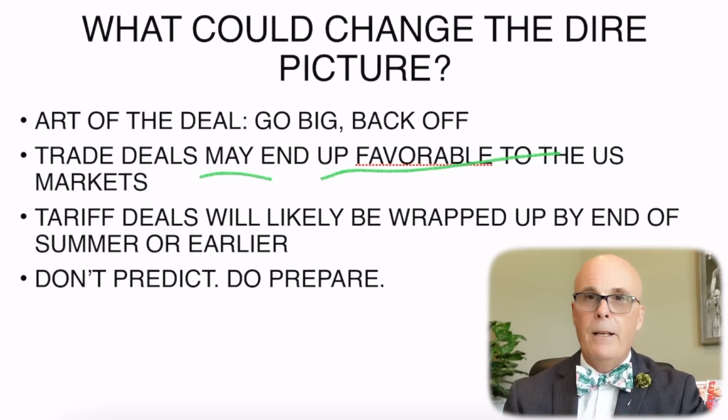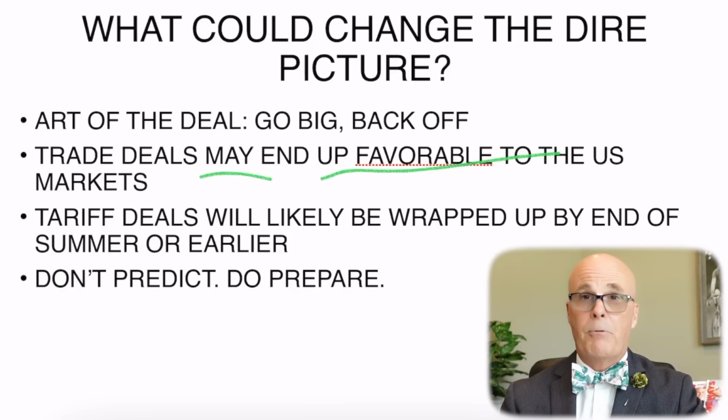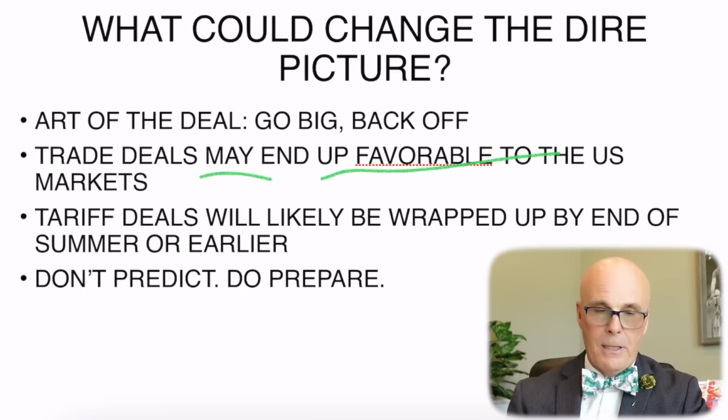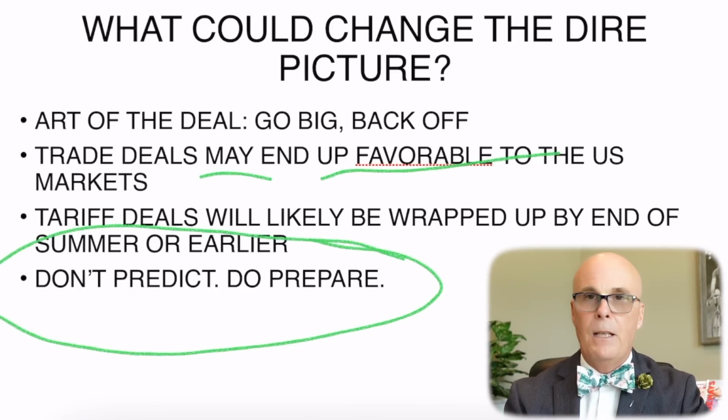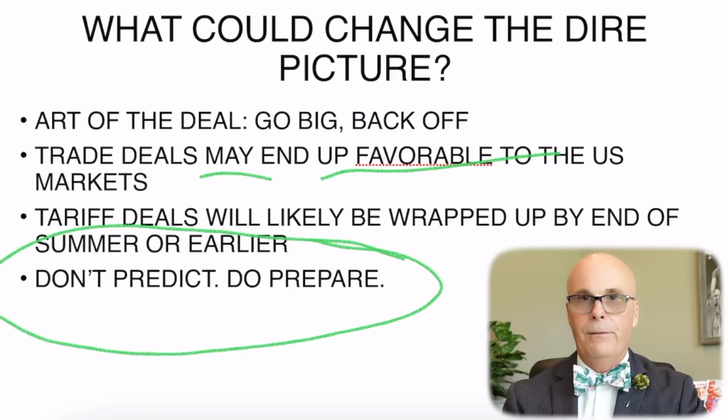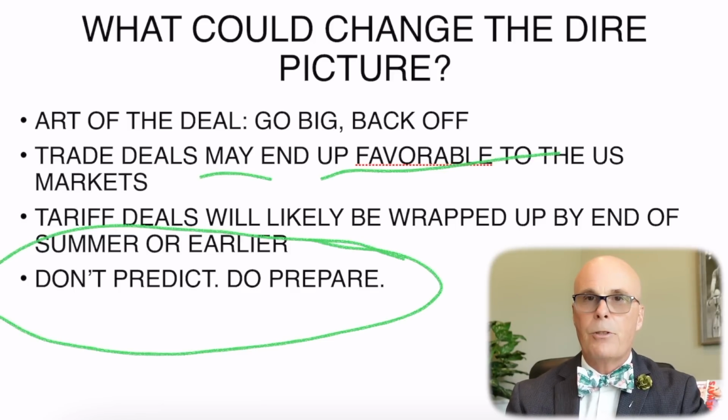So either way, if tariffs remain like they are, I would suggest that this recession will be elongated, and that means the stock market might not turn back before the end of the summer. So there are no predictions, but there's always a possibility that could very well happen. I always like to say, and I'm going to circle this because I've said it many times on these videos and in my blogs and in my books and everywhere else, you don't make predictions, you just prepare. You don't predict, you do prepare. I hope this puts some thoughts into your mind as to how you might prepare for a potential long-term recession, what you can do for it, and what the probabilities of it happening are.